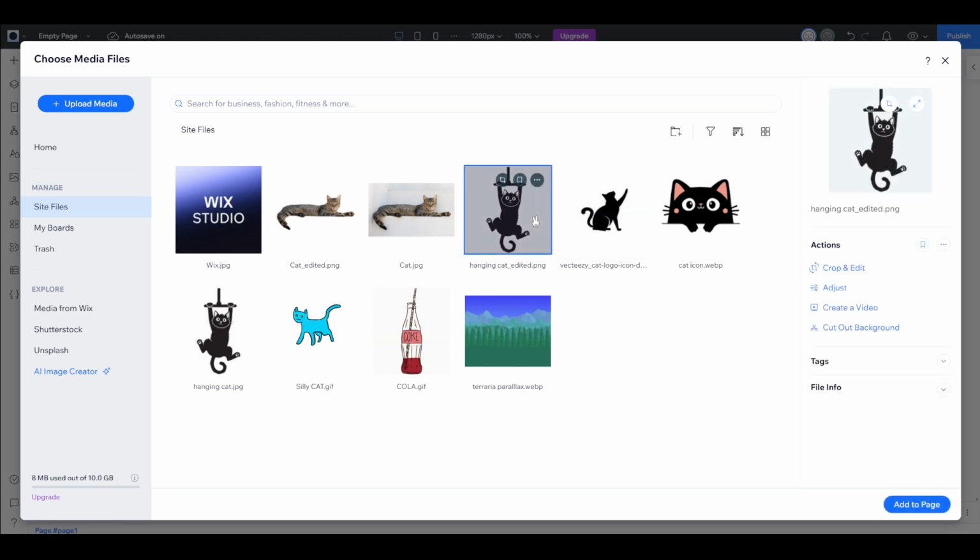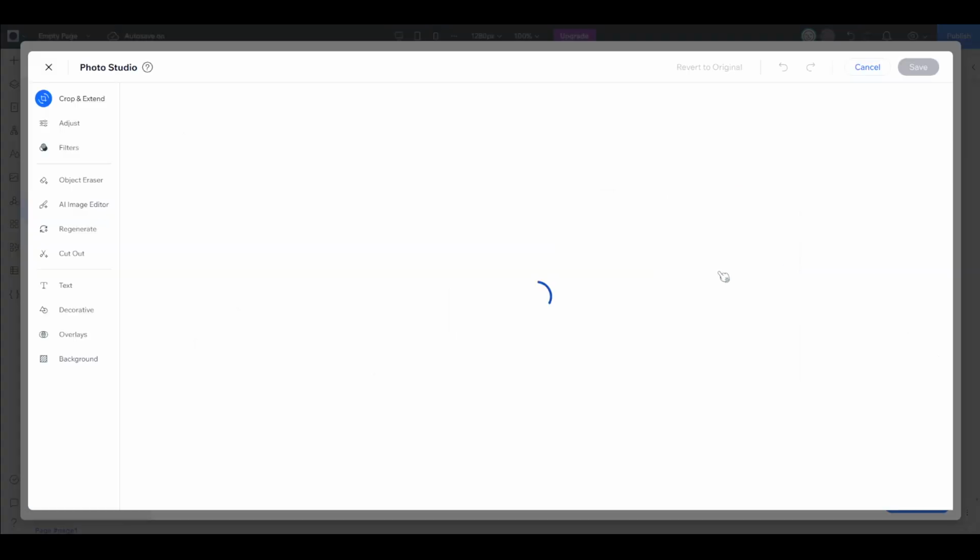Over on the right, you'll see a button labeled Actions. Clicking on Actions unfolds several opportunities for further customization, and among these options, you'll find one specifically for cropping and editing. Select Crop and Edit, and you'll be taken to the cropping interface.